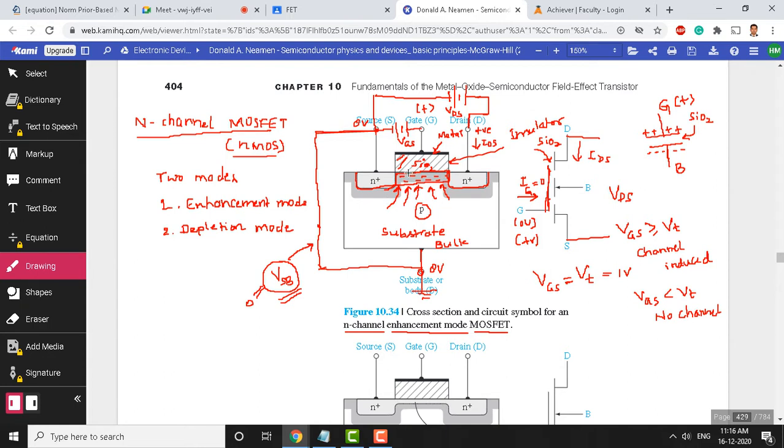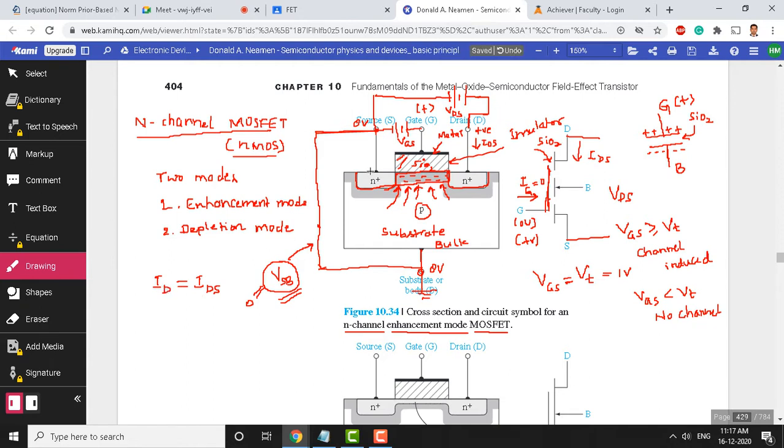That's about voltages, and now let us look at currents. Every terminal will have a current, but let us not go into more detail. I will just discuss the currents that are important to understand the working principle of this MOSFET. One current which I already showed you is the drain source current. This current is very important. Sometimes we call it ID itself, or you can also denote it as IDS. They are the same. They need not have different notations.